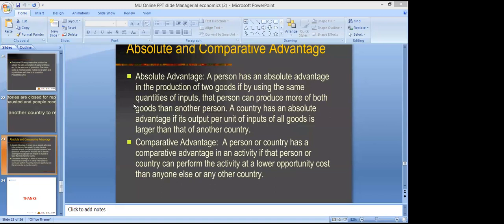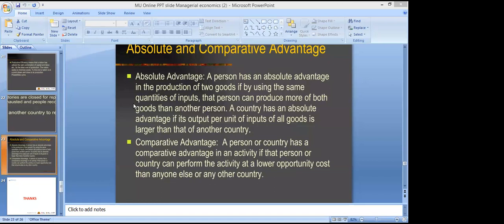The same example, America and India. India has a comparative advantage in labor intensive goods. If it is producing labor intensive goods, it will have a lower opportunity cost of labor intensive goods. America will have a disadvantage in labor intensive goods because it will produce the same amount of labor intensive goods at a higher opportunity cost. And the second thing, America has a comparative advantage in capital intensive goods because it will produce those goods at lower opportunity cost, right?